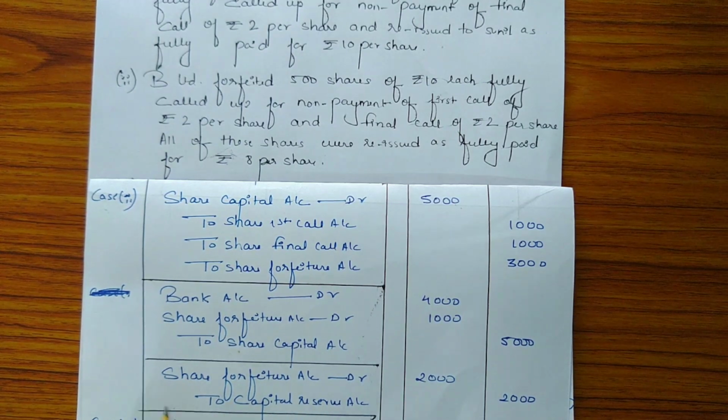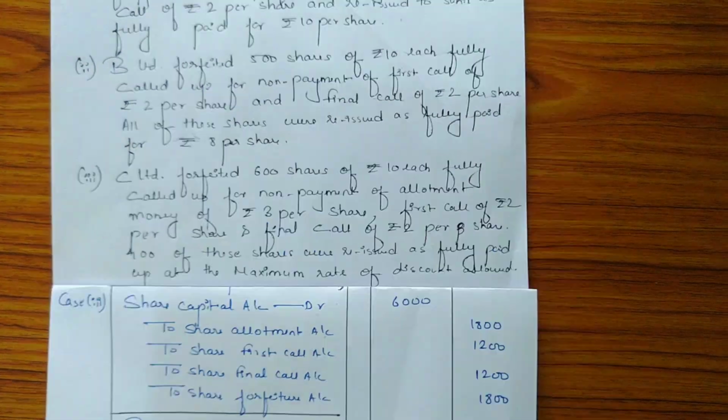Now we will transfer the credit balance remaining in the forfeiture account to the capital reserve account. So at the time of forfeiture, share forfeiture account was credited with the amount 3,000, out of which 1,000 was used to compensate the loss during reissue of shares. So 3,000 minus 1,000 is 2,000. So 2,000 will be transferred to capital reserve account.